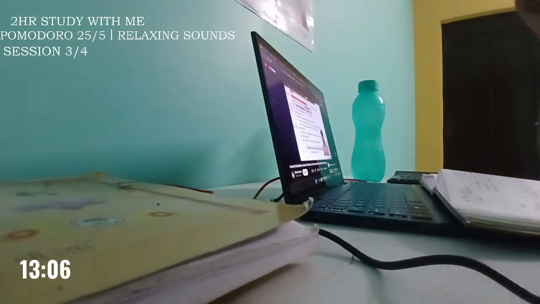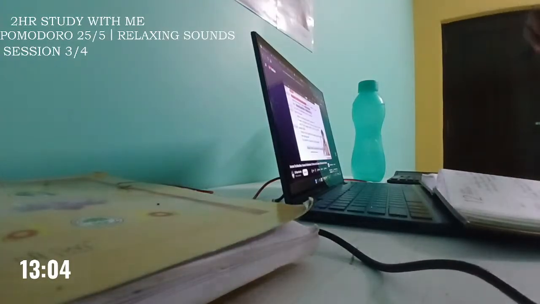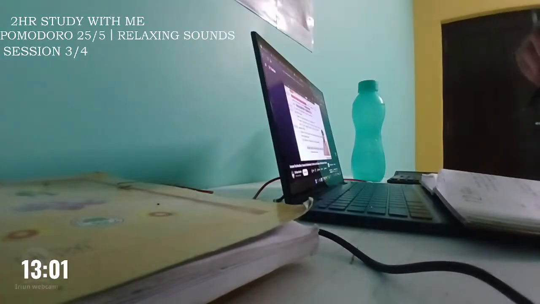Suppose salary is paid by the company to the employee. Salary is not covered in the sections. 37 you can claim. Electricity expenditure, 37 you can claim. Telephone expenditure, 37. Internet charges, 37. Repairs and maintenance, 37. Repairs and maintenance of plant and machinery, 31. Repairs and maintenance of building, 30. So repairs and maintenance are covered in 30 and 31 only. So 37 will not apply. Able to understand?